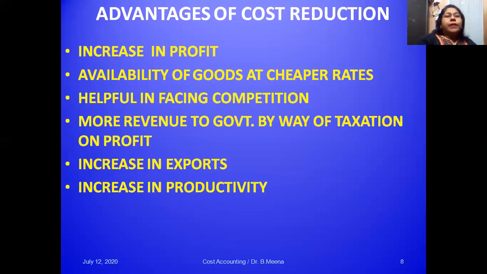So what are the other advantages of cost reduction? More revenue to the government by way of taxation on profit. When the profits are more, then automatically the government can impose more tax on those companies. This benefit will go to the government. And when a company is able to sustain in the domestic market, they may have an idea to enlarge their markets in foreign countries also. So automatically there may be an increase in exports as well as productivity. So these are the main advantages of cost reduction.